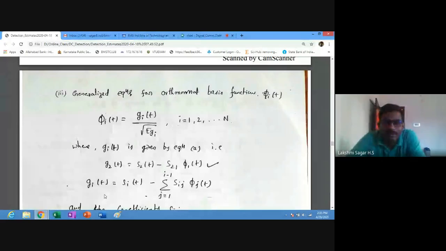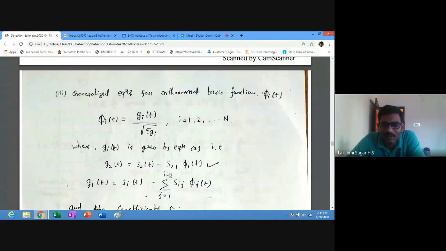So this is the generalized equation for the orthonormal basis function phi i of t, and the generalized equation for g i of t. Here for i equal to 1, phi 1 of t is equal to g1 of t divided by root Eg1. G1 of t we can write as s1 of t also. In the generalized equation, if i is equal to 1 you substitute, this becomes g1 of t equal to s1 of t minus summation j equal to 1 to i minus 1, which is 1 minus 1, equal to 0.